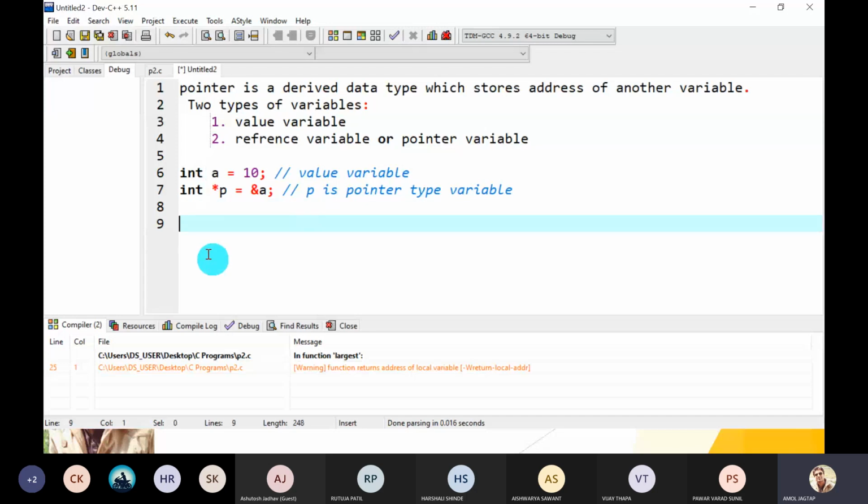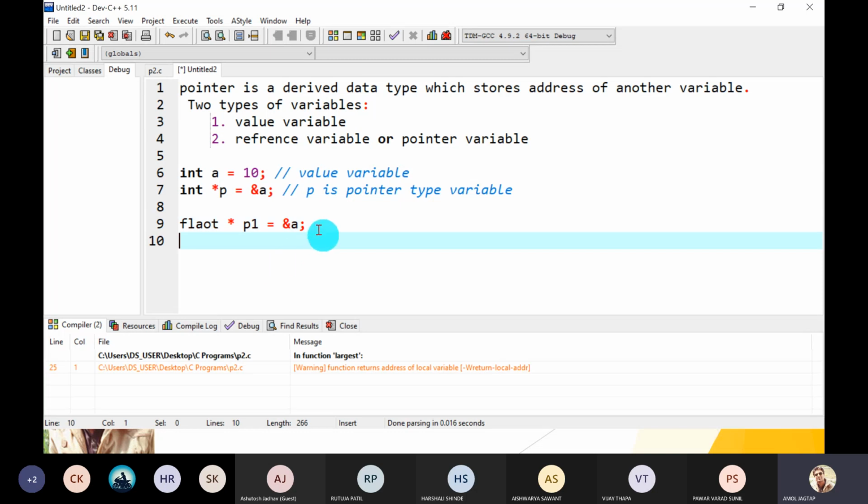But one point is there. Suppose I have a float pointer p1, and I want to store the address of integer variable a. Can we write such a thing?